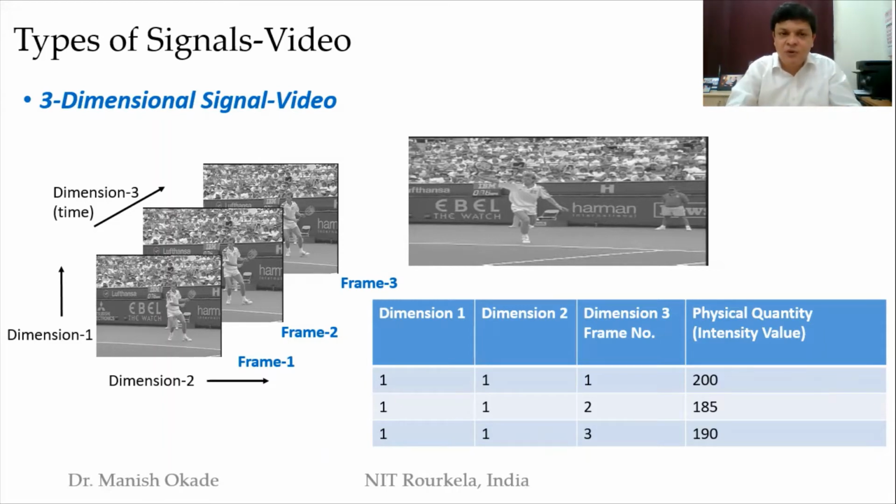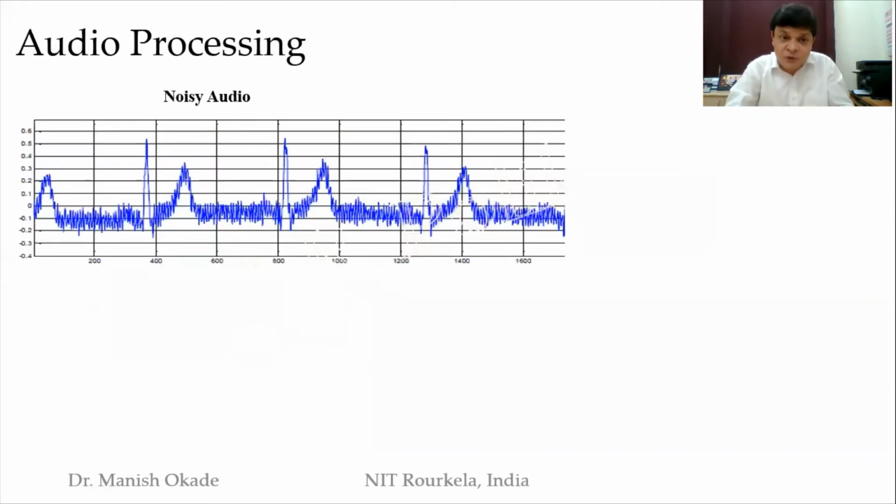So we understood what signals are, and we understood types of signals. Now we come to understand what processing is. Let's understand with audio processing. Suppose this is the voice with which I speak, and suppose here I introduce noise. There are sudden high frequency parts coming in between. Now I don't like to hear this. I want to hear a good audio.